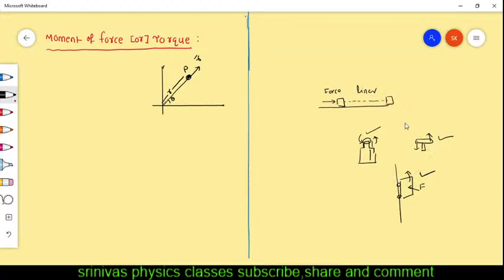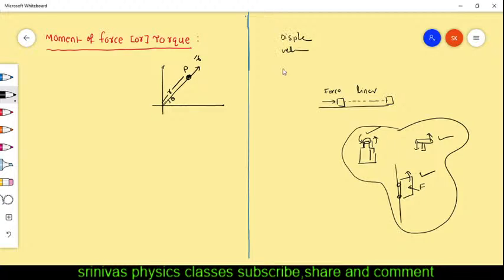In these three cases you apply the force, but simply the force cannot rotate. There is some term in rotational motion. Every term changes in rotational motion. Previously we discussed that displacement becomes angular displacement, velocity becomes angular velocity, momentum becomes angular momentum, acceleration becomes angular acceleration. Like that, there is some other term instead of force which rotates the object.